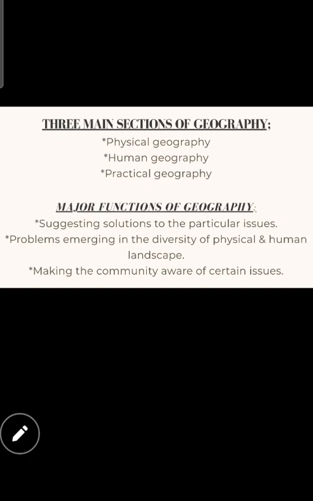Three main sections of geography. Okay, now children, as I said, we are moving from basics to advanced. So first of all, I am introducing you to the geography lessons. When we consider the three main sections of geography, in this syllabus, both the 12 and 13 syllabus, our geography lessons will be divided into three main categories.